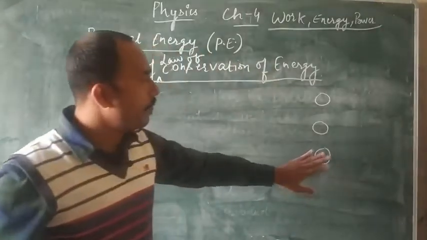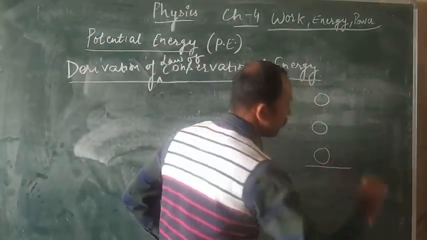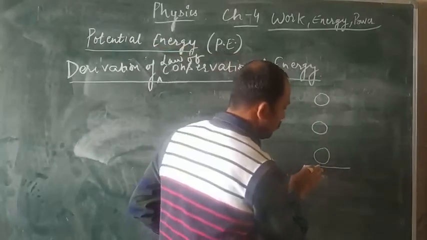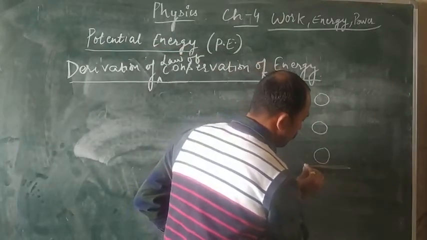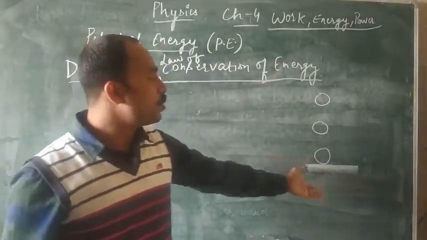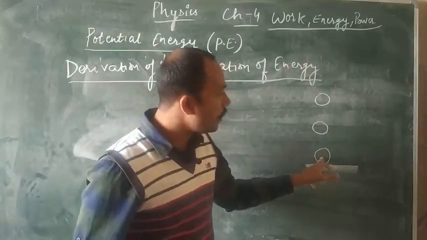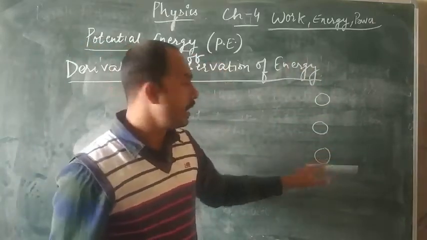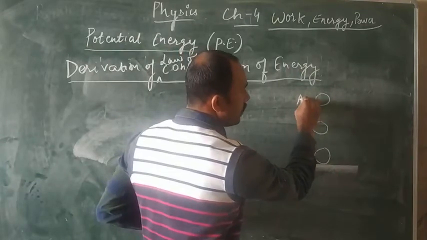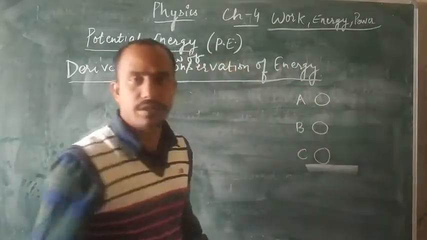Suppose you throw a ball from the ground level. When you throw the ball in the upward direction, we are calculating at three positions. This one is your A position, this one is your B position, this one is your C position.